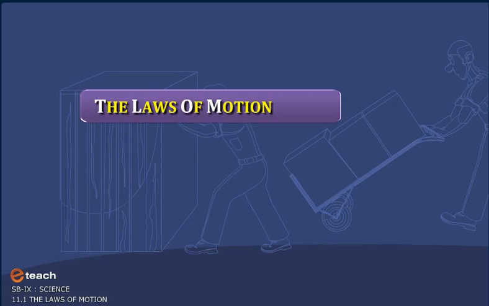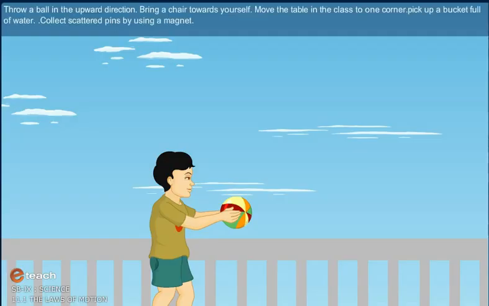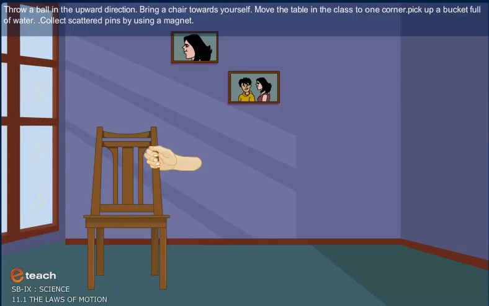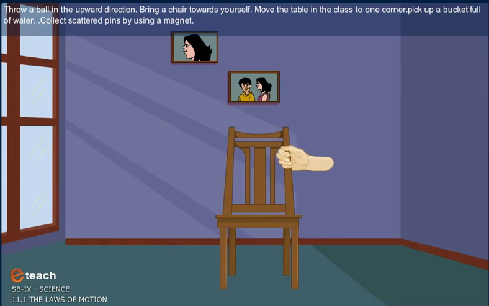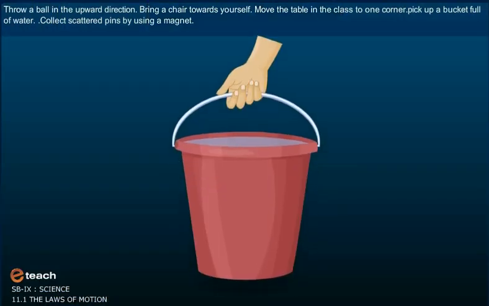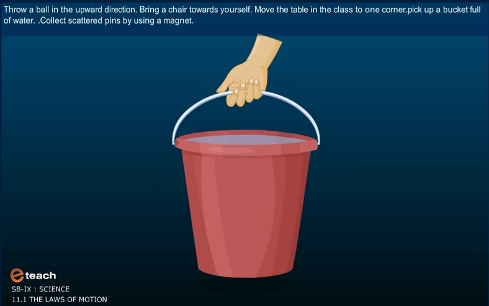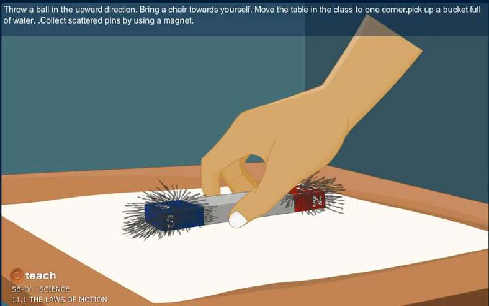The laws of motion. Learning about force and motion. Throw a ball in upward direction. Bring a chair towards yourself. Move the wooden box in the room to one corner. Pick up a bucket full of water. Collect scattered pins by using a magnet.